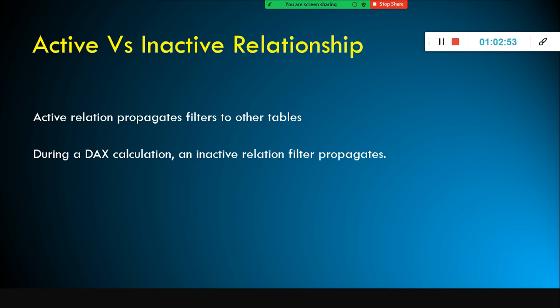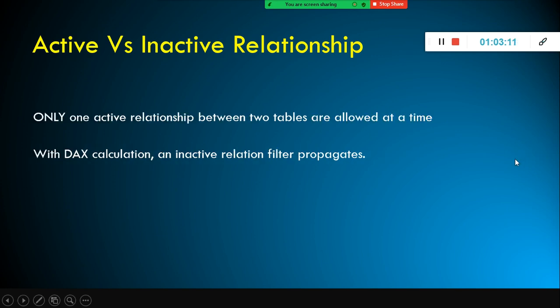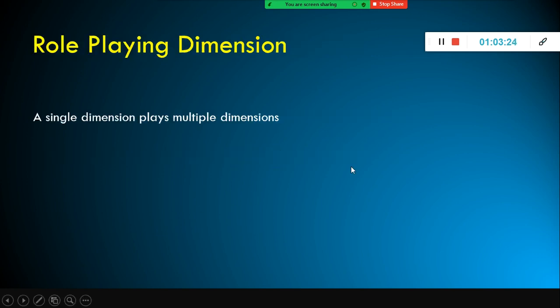And also, okay, now, what is active and inactive? An active relation propagates filters to other tables. An inactive relation also propagates the filters to other tables with the help of DAX functions. Okay, that is the difference between these two. And the rule of thumb is, at any point in time, you can create only a single active relationship between two tables. Remember that, that's it. Okay, and with DAX coming in, inactive filter propagates.